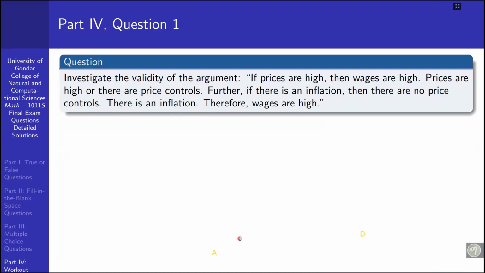Okay, that is all about the multiple choice items, and the last item could be the workout item. The first question is about validity of an argument. It says investigate the validity of the argument. The given argument could be: if prices are high, then wages are high. Prices are high or there are price controls. Further, if there is an inflation, then there are no price controls. There is an inflation. Therefore, wages are high.